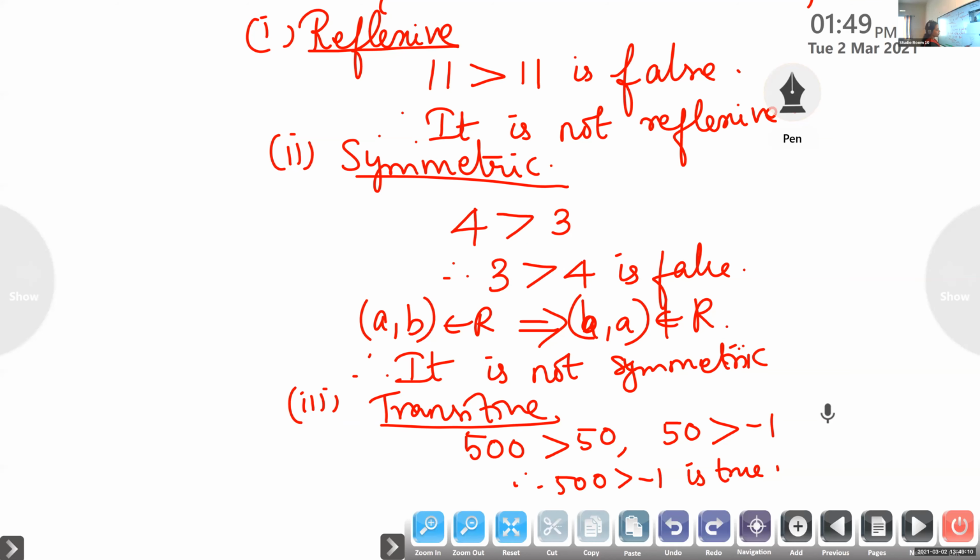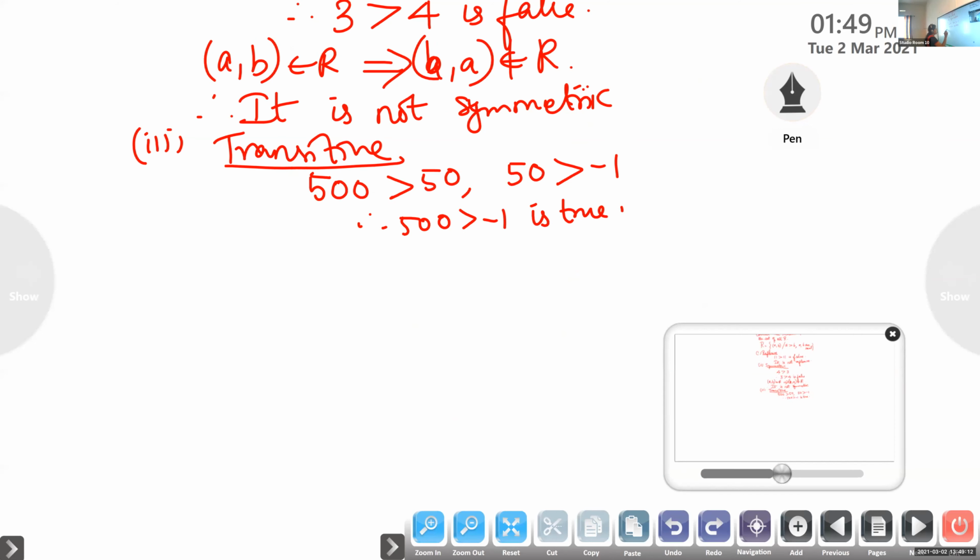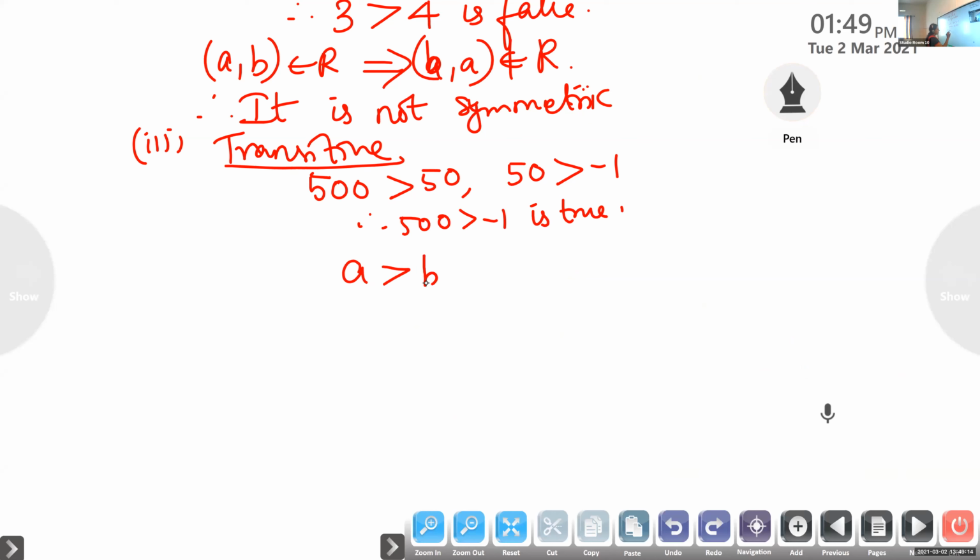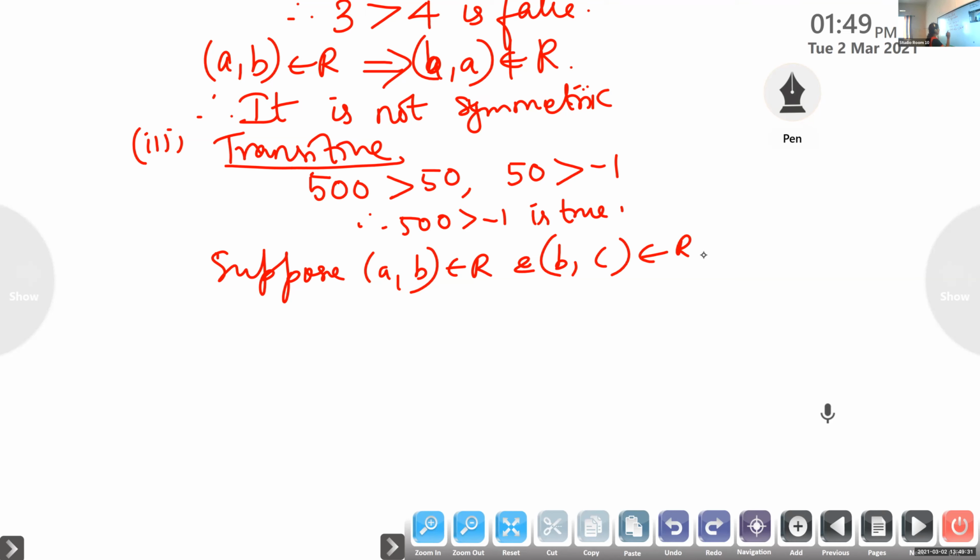So, in this case, what you have to do is generalize it and write A is greater than B. Suppose A comma B belongs to R and B comma C belongs to R. What do we have to prove? We have to prove A comma C belongs to R.